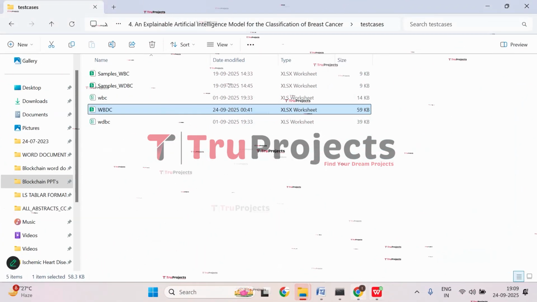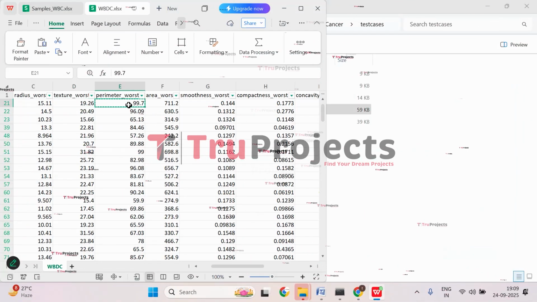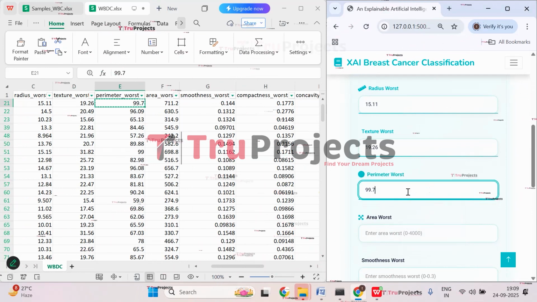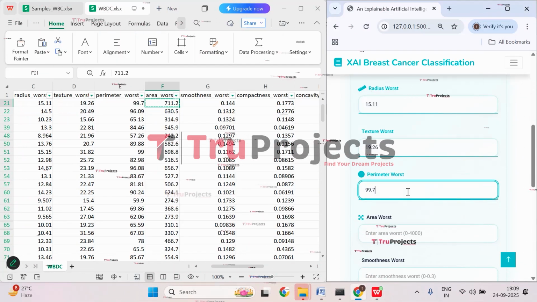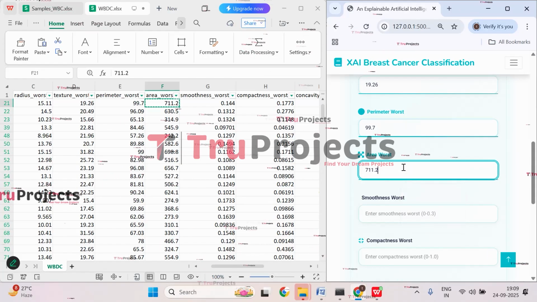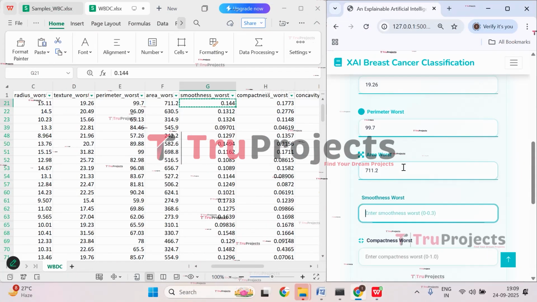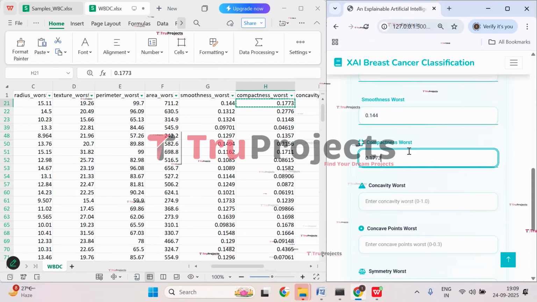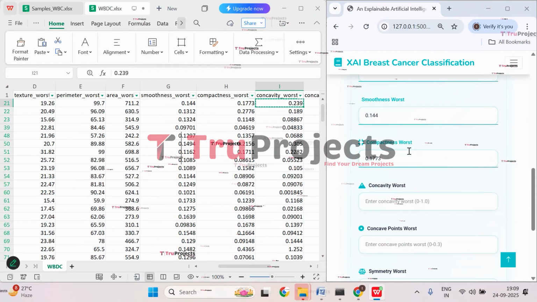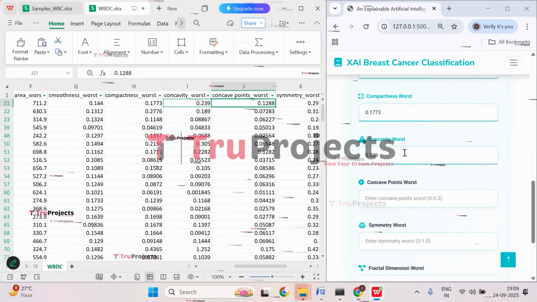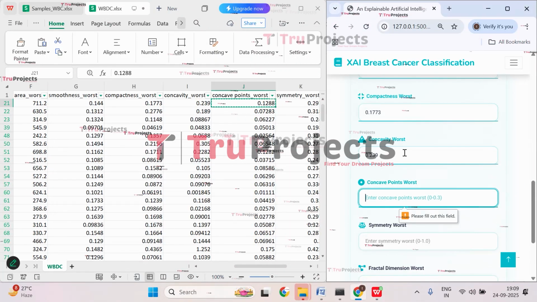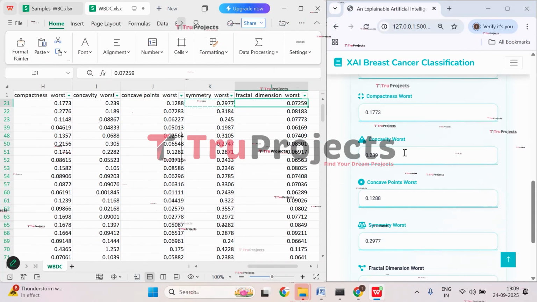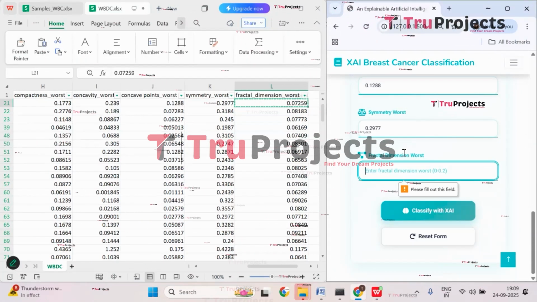so here perimeter burst is 99.7, paste it, and then we have area burst, that is 711.2, smoothness burst is 0.114, then we have compactness burst, it is 0.1773, and then we have concavity burst, paste it, then we have concave point burst 0.128, symmetry burst is 0.2977, and then we have fractal dimension burst.